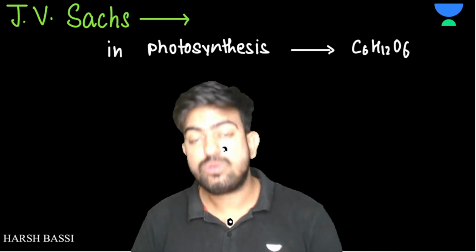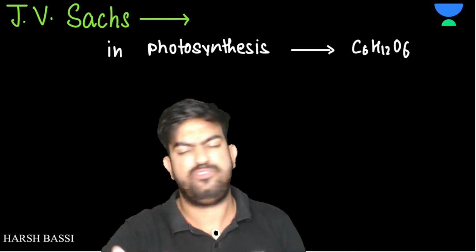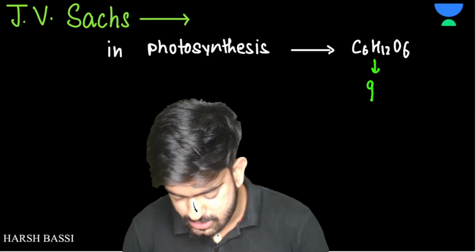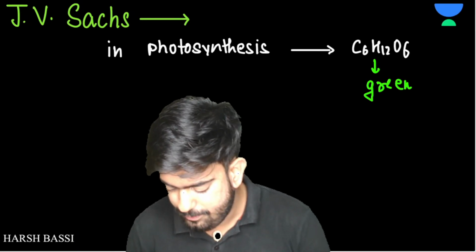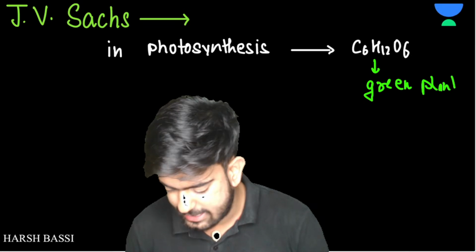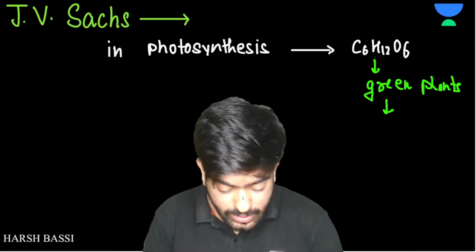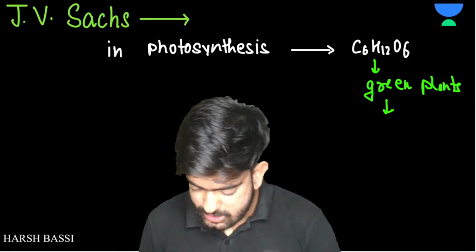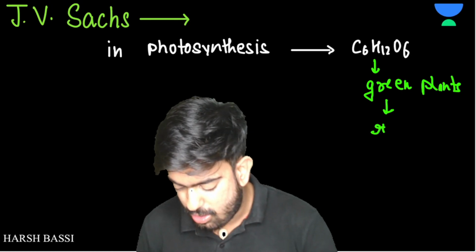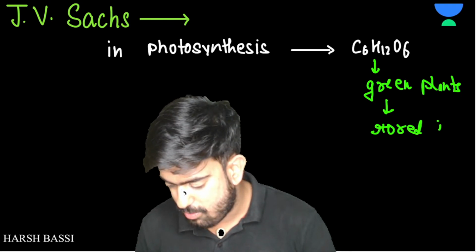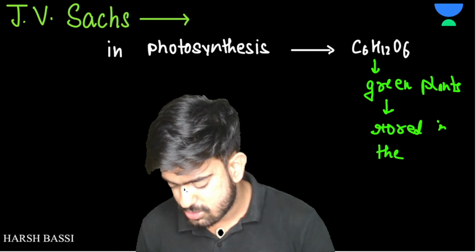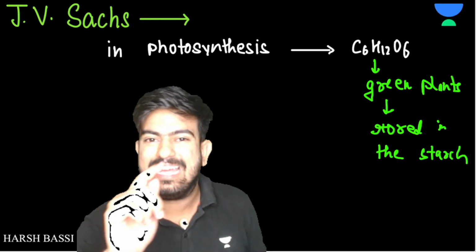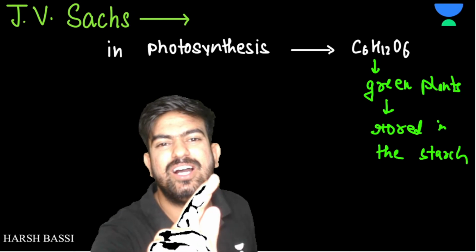Now this glucose is formed from where? From stem, leaves, fruits? No, it is formed from green plants. Clear? Great, sir. Now he said that this glucose is stored in the form of starch.